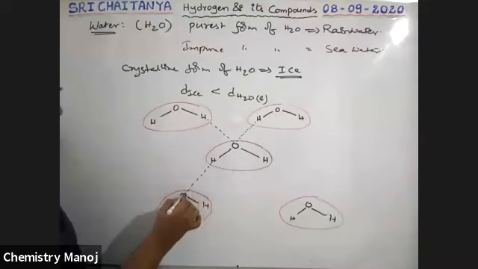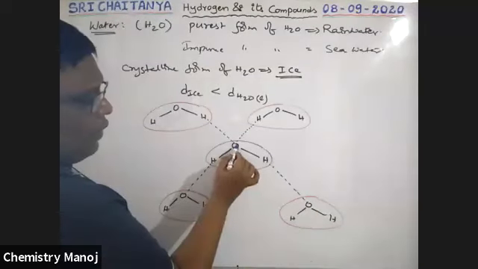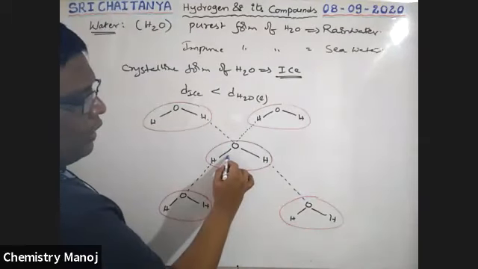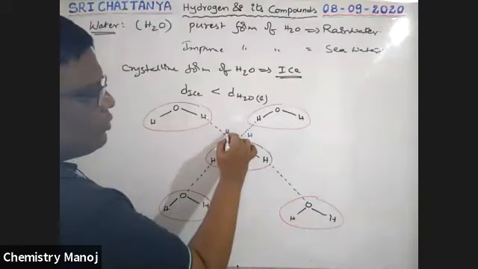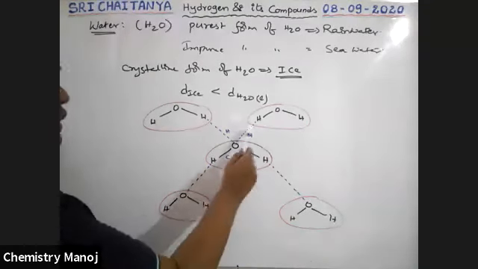Between this one also, and this one also. So one oxygen has a total of 4 bonds. Among them, 2 are covalent bonds and 2 are hydrogen bonds.